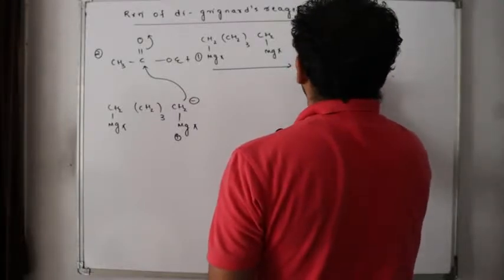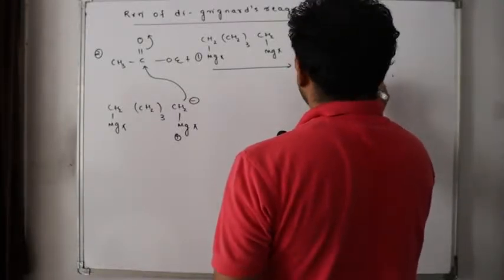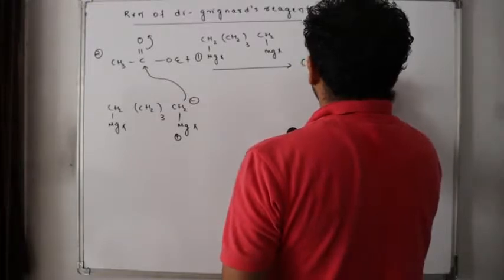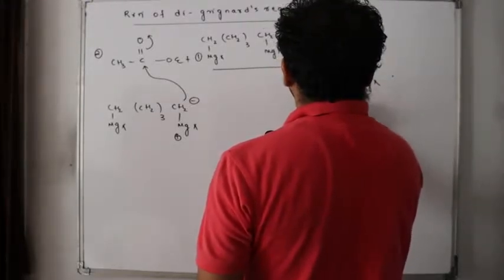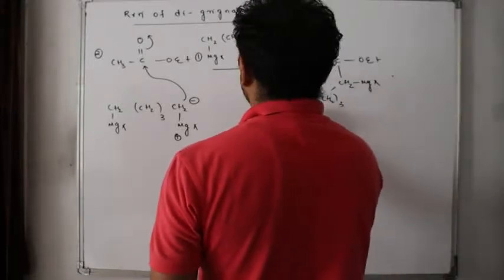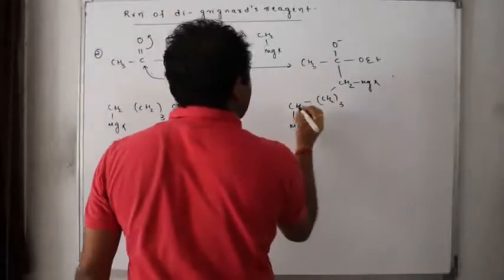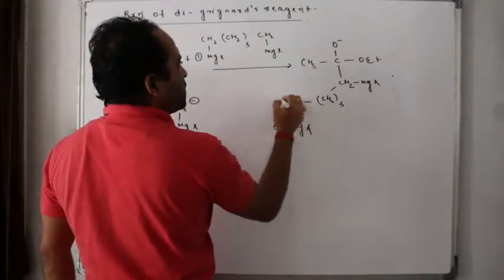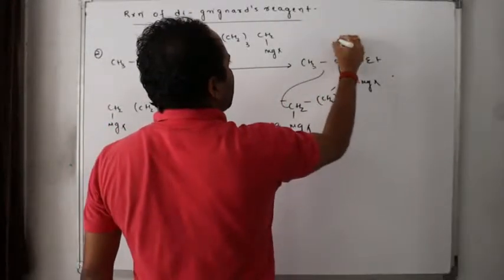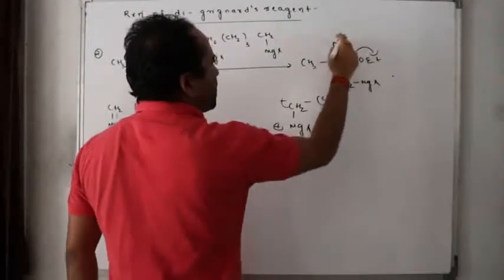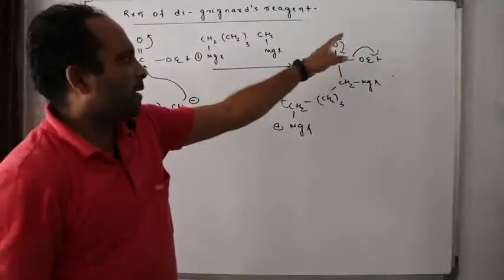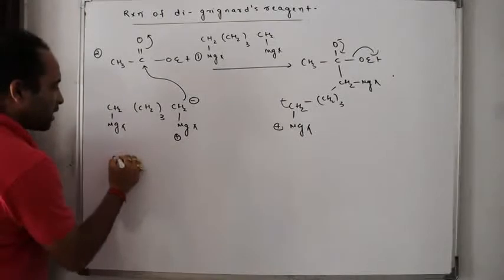What do we have? CH2 MgX, CH2 whole 3, CH2 MgX. Now this is minus, this is plus. When this minus comes back, this will be thrown out. So if carbonyl is formed, double bond O, do you remember that reaction?